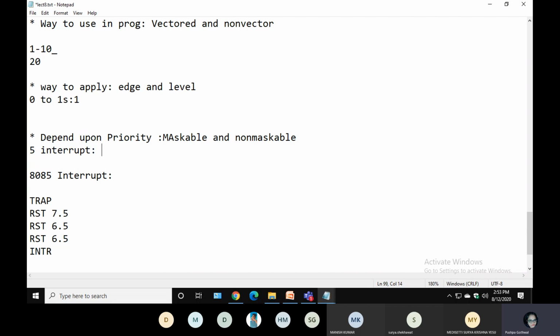How will the processor deal with them? Depending upon the priority order, whichever interrupt has high priority, the processor will deal with that interrupt first, then later the lower ones. If you are masking a particular thing, masking means you are avoiding that particular task, that kind of interrupt is called a maskable interrupt. Non-maskable means something you are not able to avoid, that is called a non-maskable interrupt.